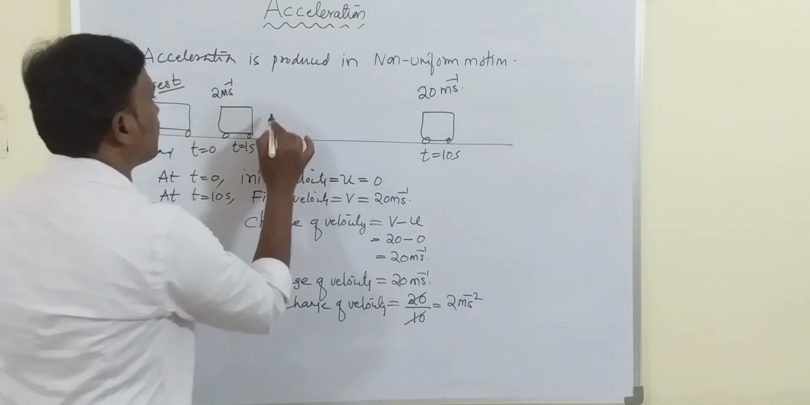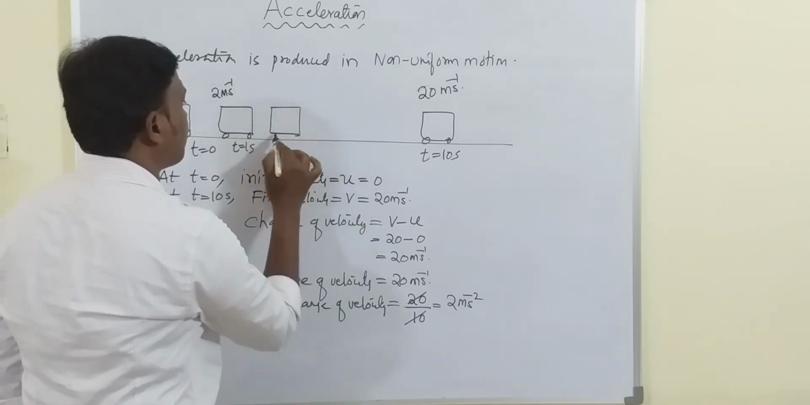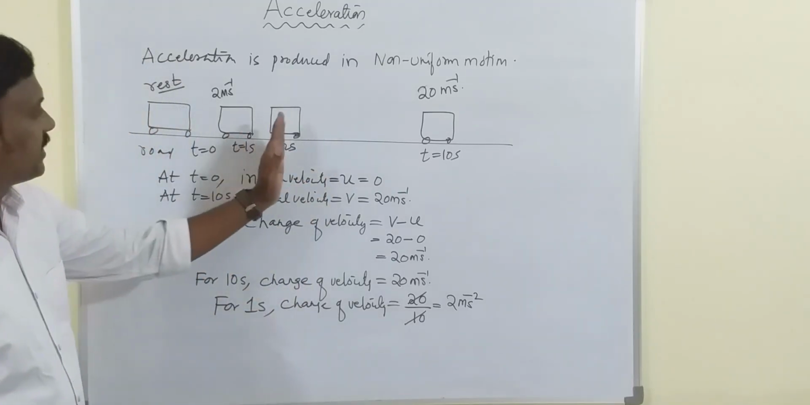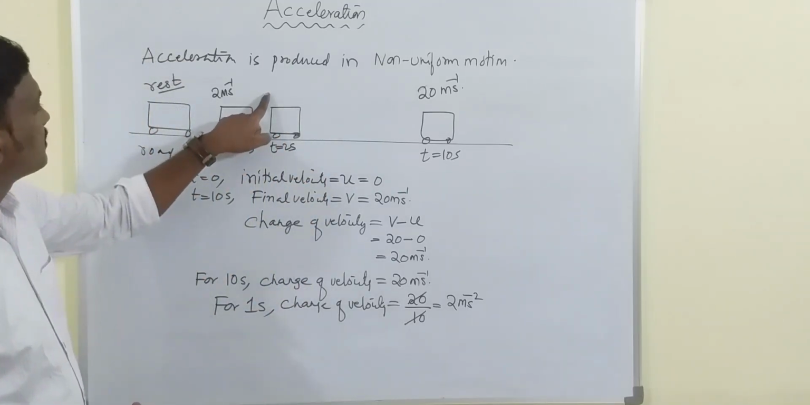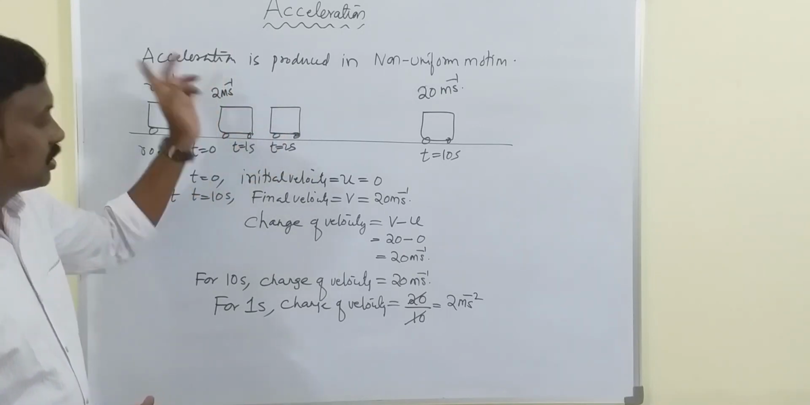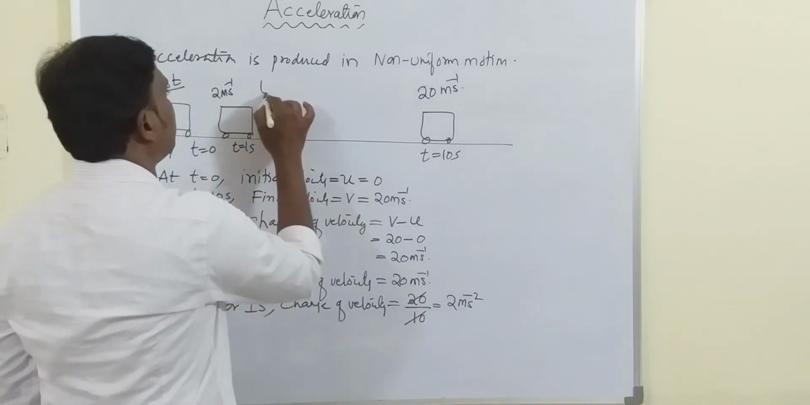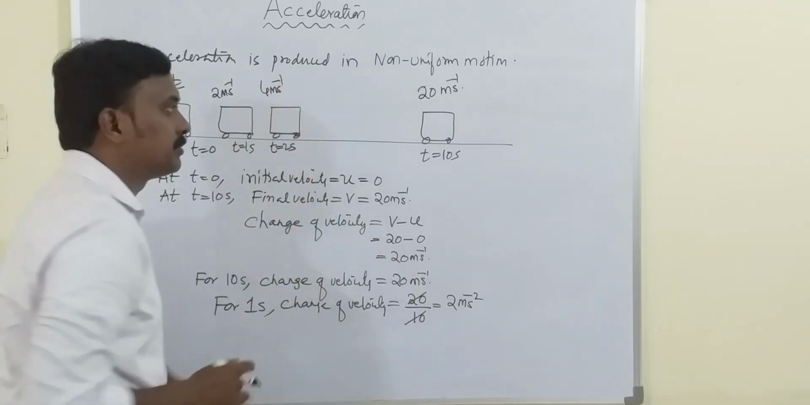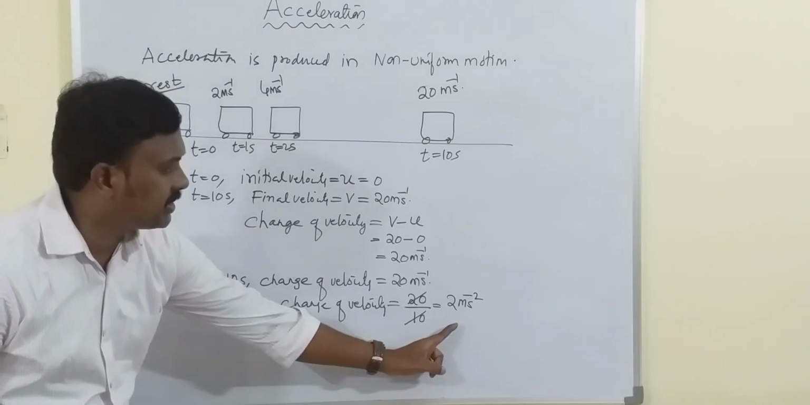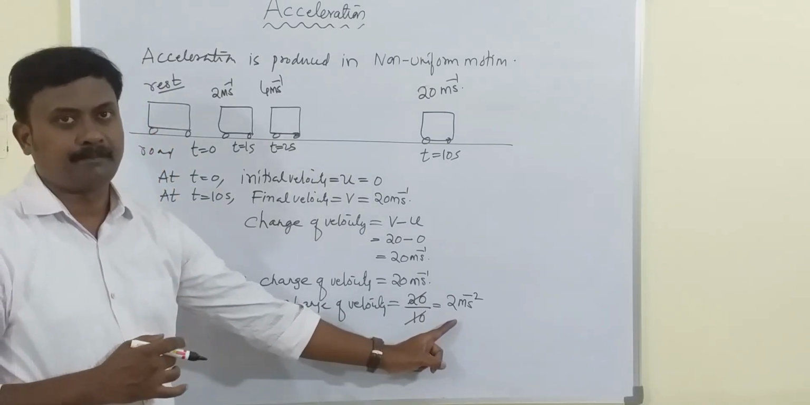Now, after one more second, that is t is equal to 2 seconds, 1 more second has passed. Now, what is the velocity here? Again, already it has 2, 2 plus again 2. So it's 4 meter per second. That is, the velocity is increasing every second by 2 meter per second.